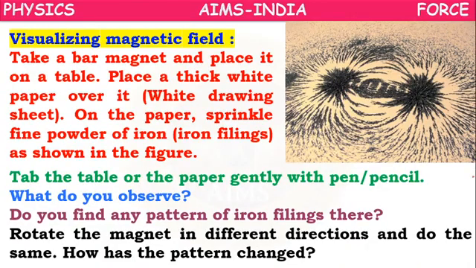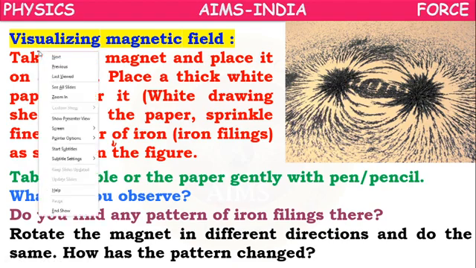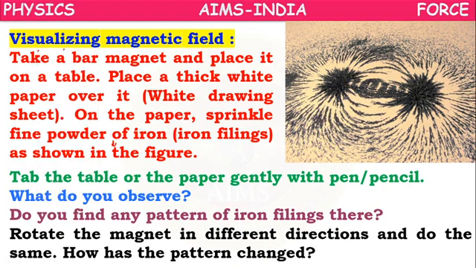Visualizing the magnetic field. Let's see how the magnetic field looks.